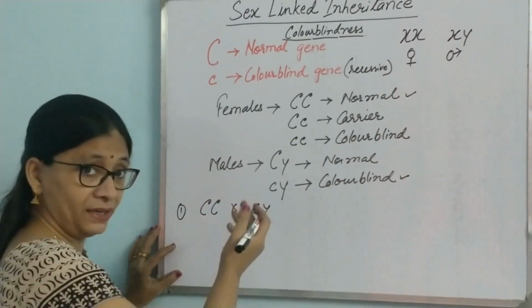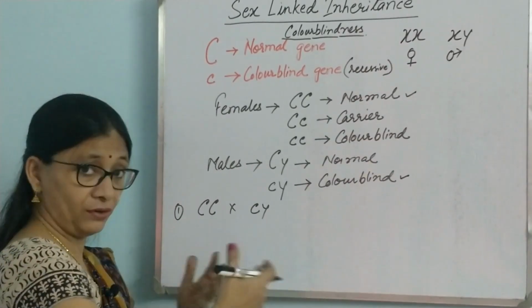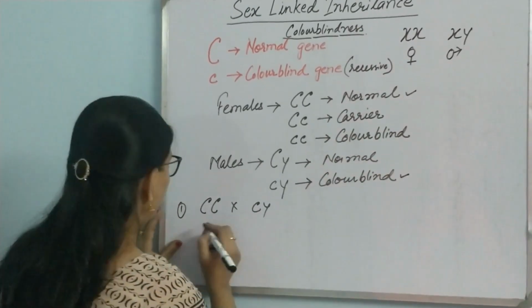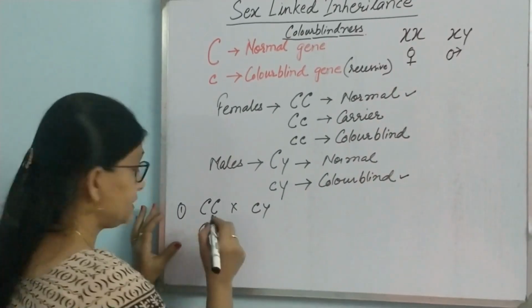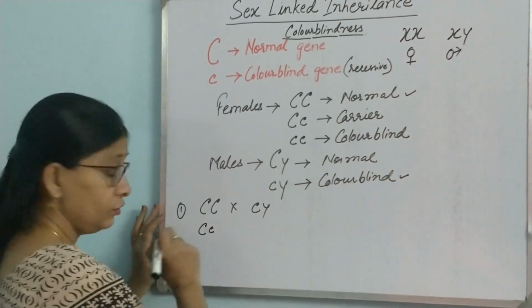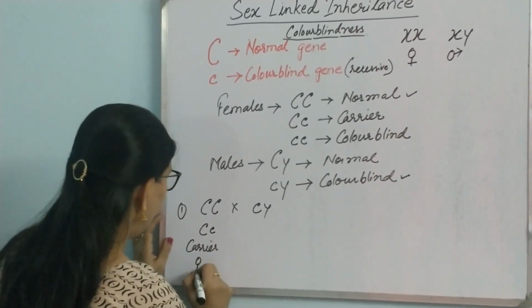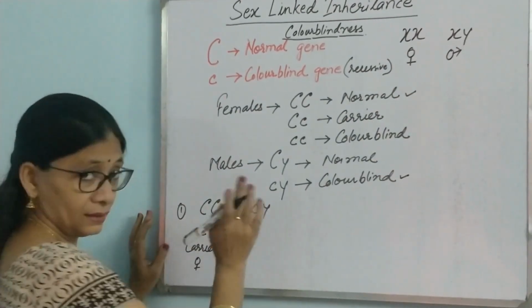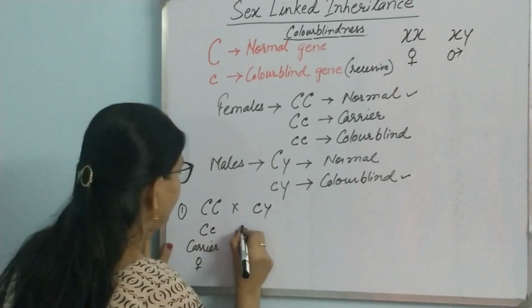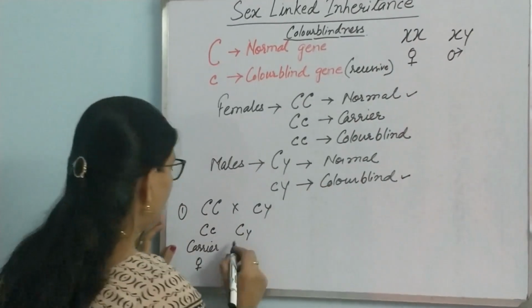So what are the possibilities of children, like what genes will pass on to children? Let's see. One can be capital C, small c. So here it is a carrier female, capital C, small c, carrier female. Then the second type is capital C, Y. This is an absolutely normal male.